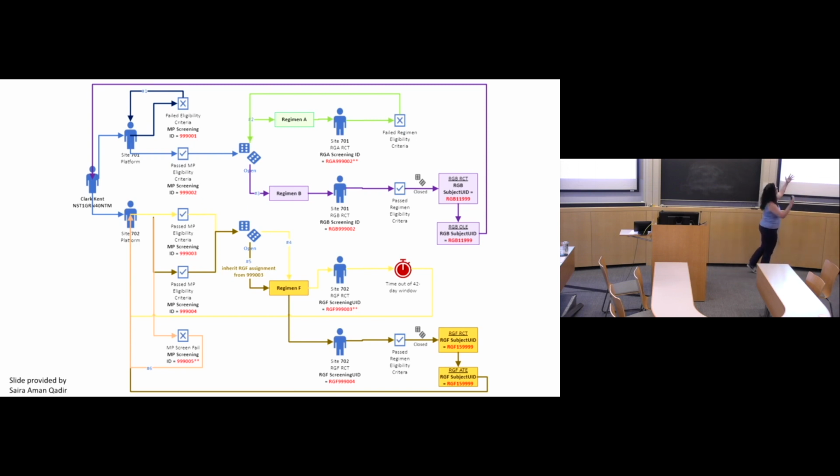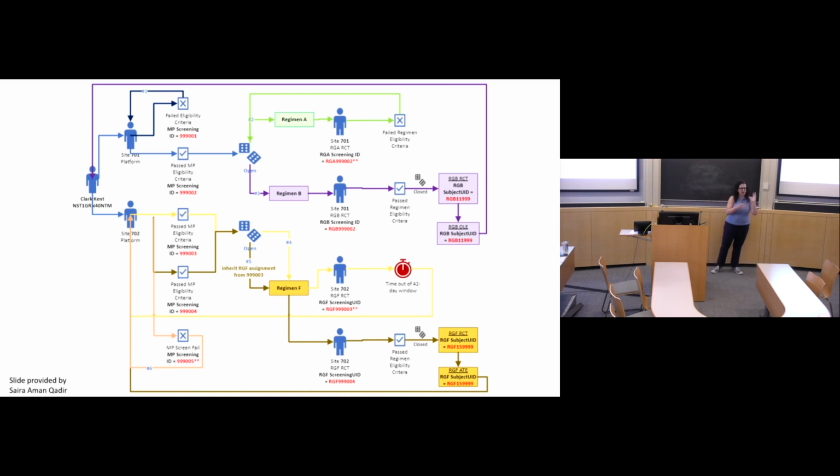So I'm not going to go through too much, but they can fail master protocol. Sometimes people time out, go back in, get screened into A, fail A, go into B, finish B, decide to start over again, maybe fail a master protocol at one point or go into regimen E, etc. And this is one person that is in our data set all of these times.